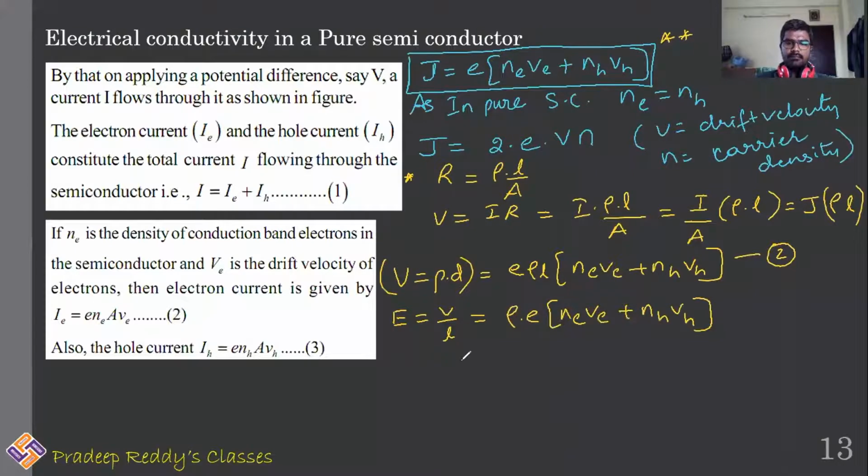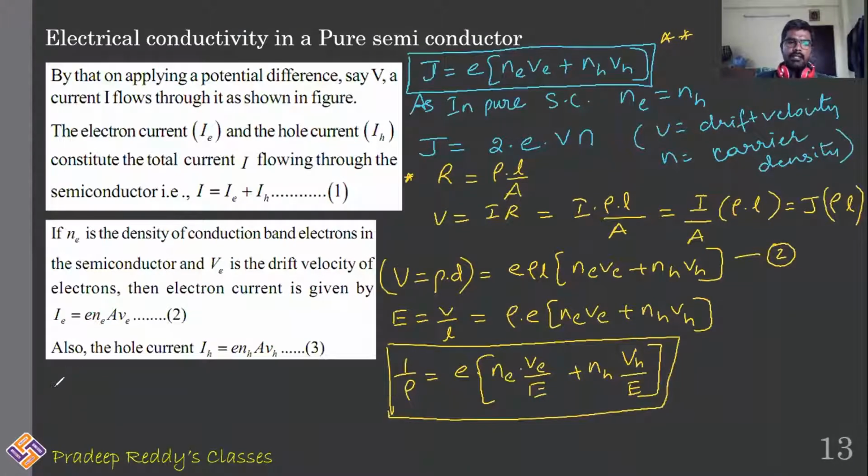And you can write, E is charge of the electron. You can just bring this rho to the other side. 1 by rho is equal to E into, bring this E to the other side and multiply it inside. It is NE into VE divided by capital E plus NH into VH divided by capital E. But in current electricity, you will be learning that sigma is equal to 1 by rho, where sigma is called conductivity. This is electrical conductivity. 1 by rho can be written as sigma.